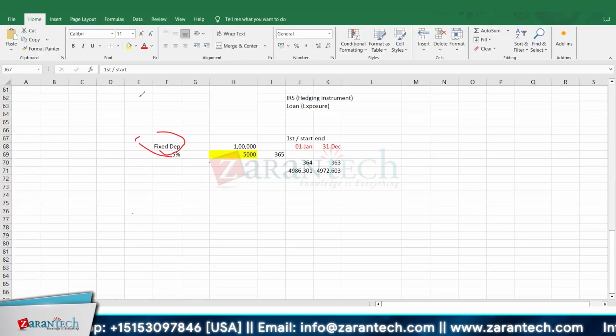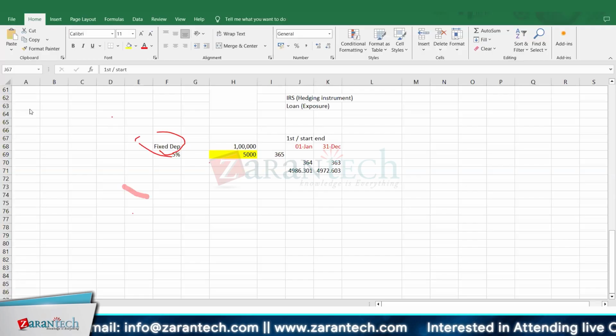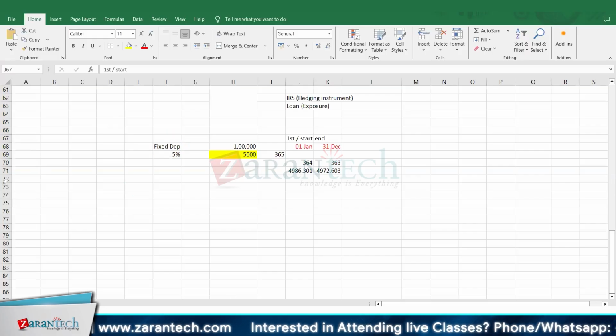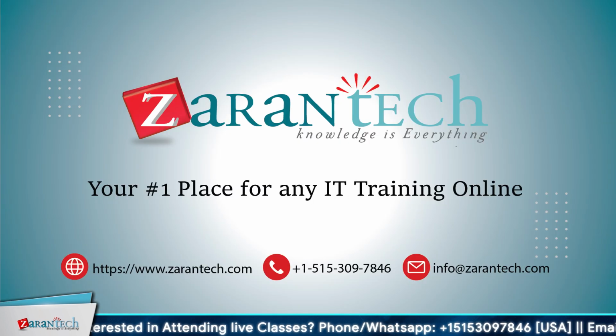Somehow I've got this pen, how do I get rid of this pen? Does anyone know? I don't want this pen because I'm not able to go to other screens. I think you have to click somewhere on the ribbon. Click on escape. Escape will not work. You just right click. Let's do a right click. Oh yeah, now it has gone. Okay, thank you.